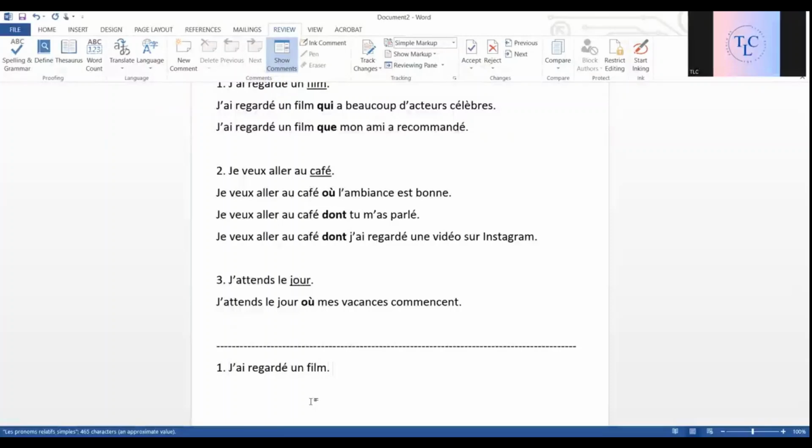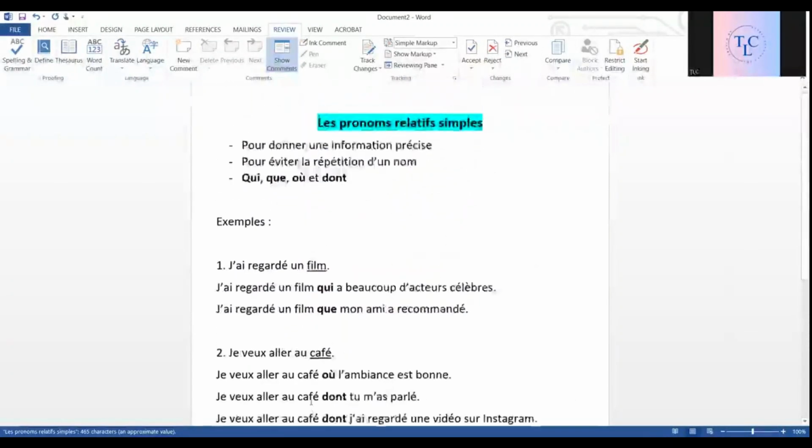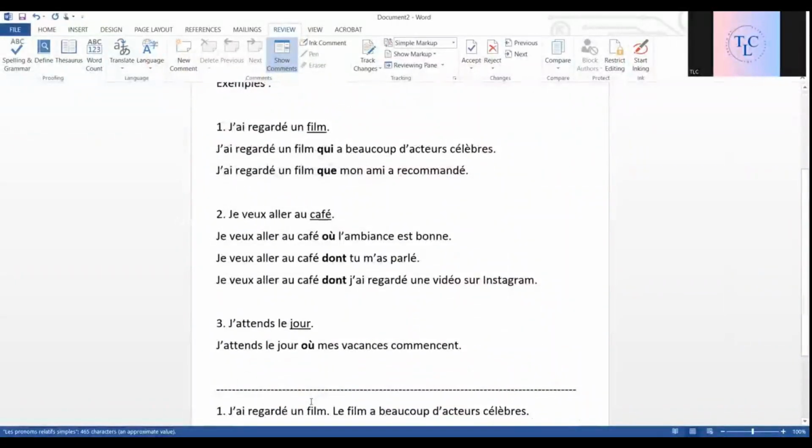And now the second sentence: le film a beaucoup d'acteurs célèbres. Here also I'm giving more information on the film, but I'm not connecting the two sentences. The pronom relatif does that work for us. That's why it's called les pronoms relatifs. They link the two sentences or two parts.